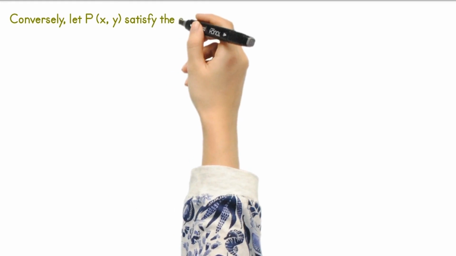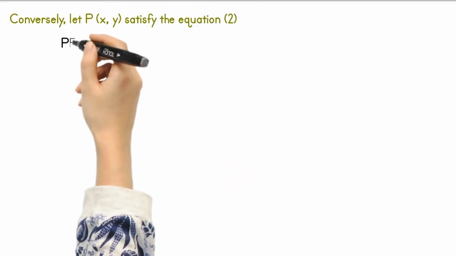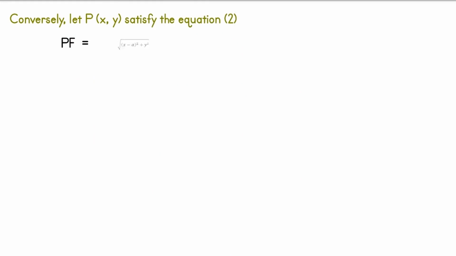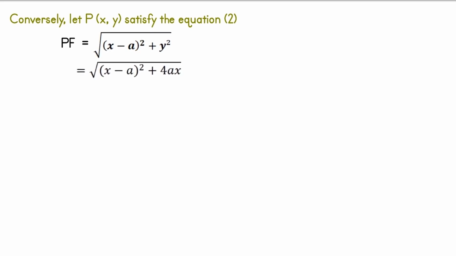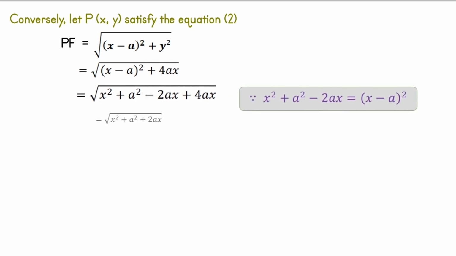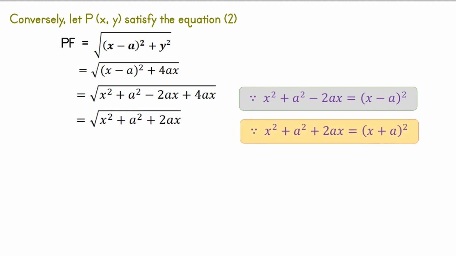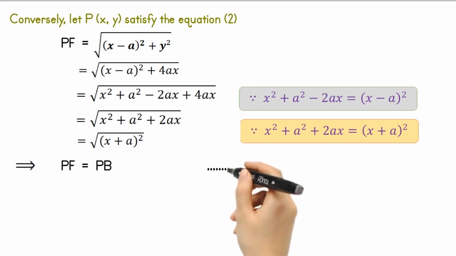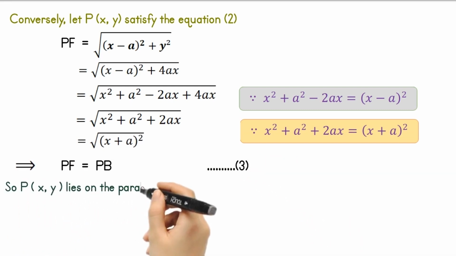Conversely, let P(x, y) satisfy equation number 2. Once again we take PF equal to the square root of (x minus a) whole squared plus y squared. Here we substitute the value of y squared as 4ax. This implies the square root of (x minus a) whole squared plus 4ax, which is equal to the square root of x squared plus a squared minus 2ax plus 4ax. This implies the square root of x squared plus a squared plus 2ax, which is equal to the square root of (x plus a) whole squared. This shows that PF is equal to PB. Mark this equation as number 3, and so the point P(x, y) lies on the parabola.